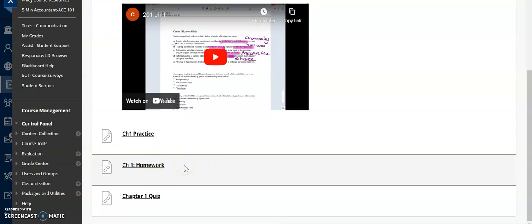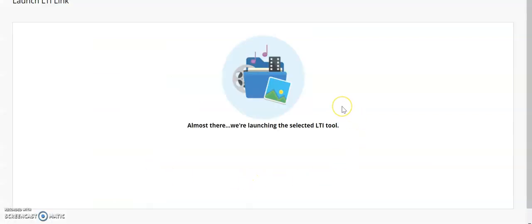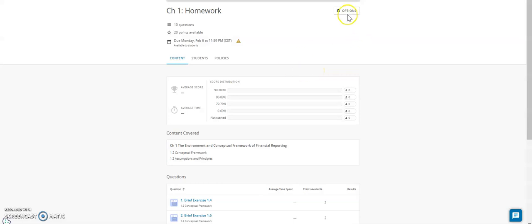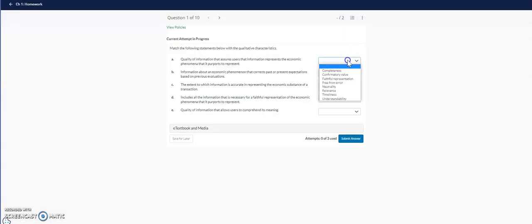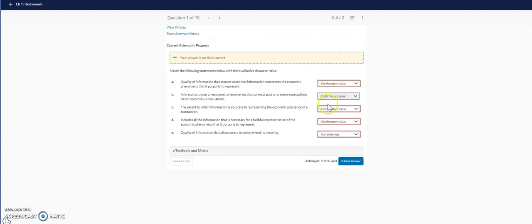It might be a little learning curve the first chapter if you haven't used Wiley. I'll just show you what this looks like in case you're new to this. I do have it set for unlimited attempts, so you can go in, practice the homework, and make sure you fully understand it. Obviously not even reading the questions, but you can go in, it's going to give you the green highlight if you get it right, the red highlight if you get it wrong, and then again, I see